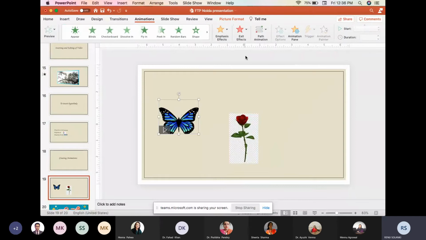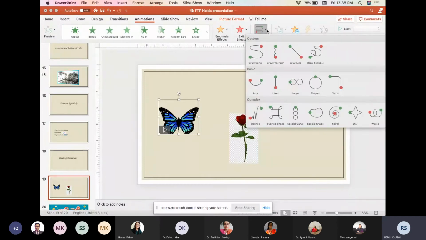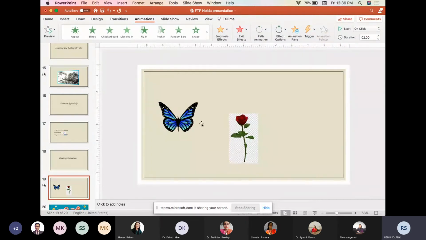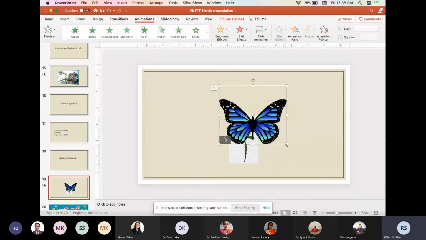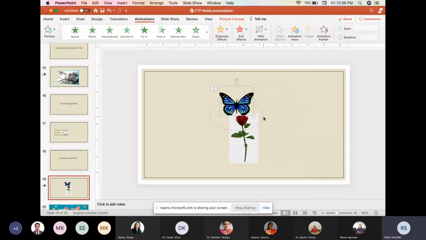In the animation it is showing the path animation. It means I want this butterfly to move around this flower, either in the form of a circle. Let's see how it will move then. So I will click on the shape. You are seeing that it is moving over here. So I want that it should move around this. So I have to increase the path. So it is increasing the path.